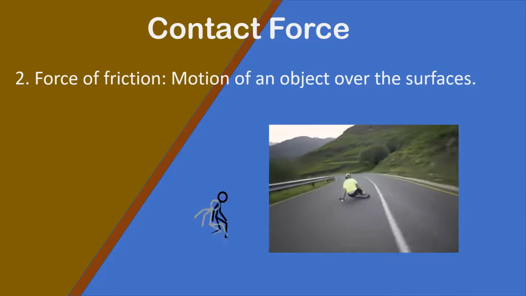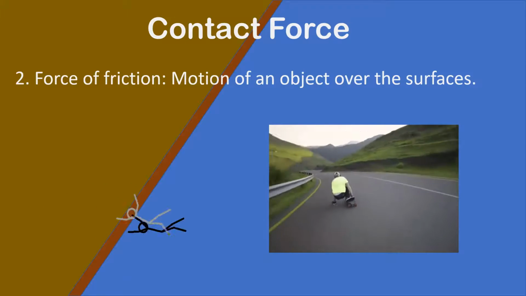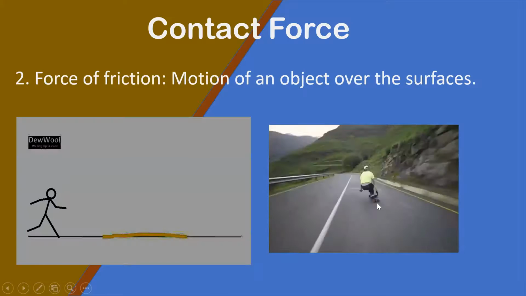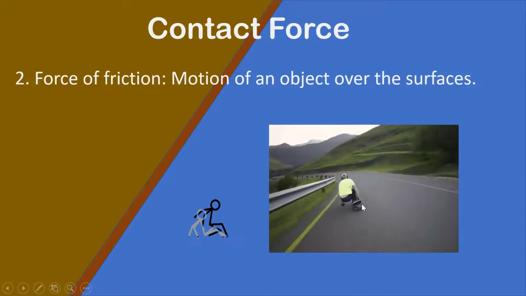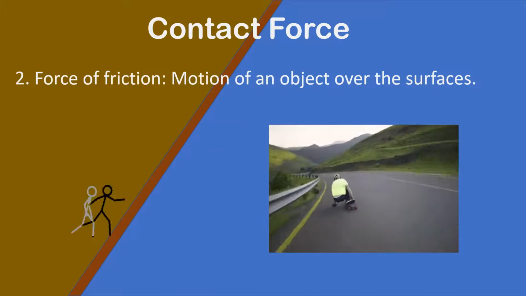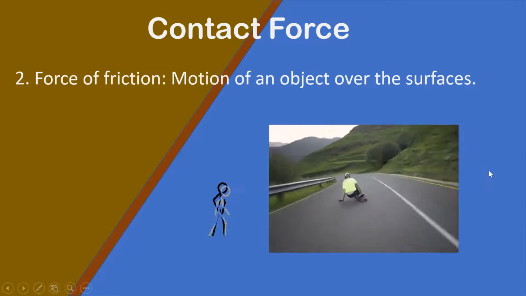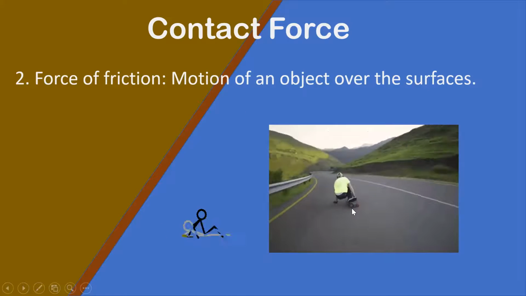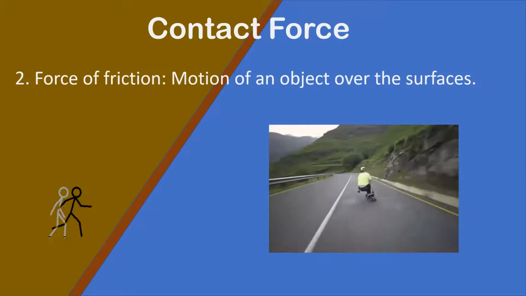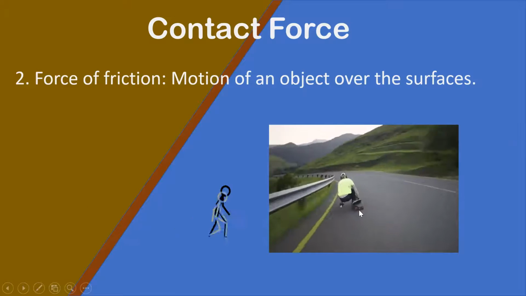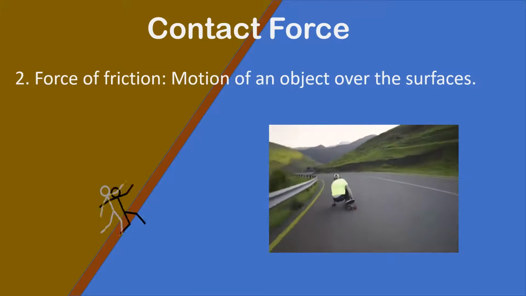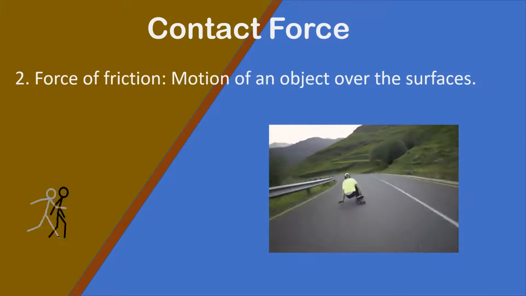That is nothing but the contact between two surfaces. In the second example, a man is on a wheel so that he can move faster. When he is walking, the speed is different from when he is on a wheel. So there is a change in the speed. Here two surfaces are in contact. That is called the force of friction.